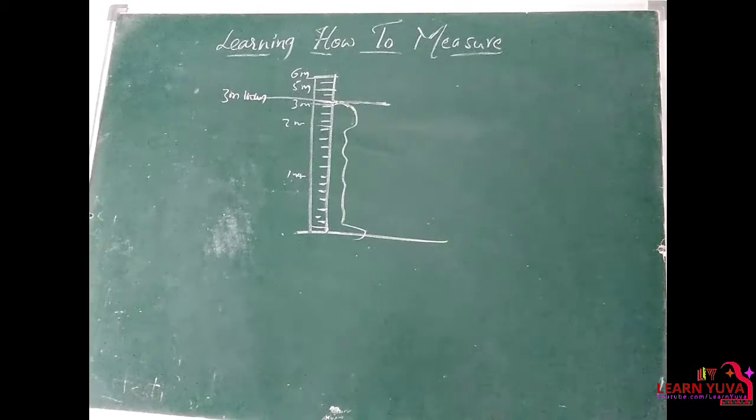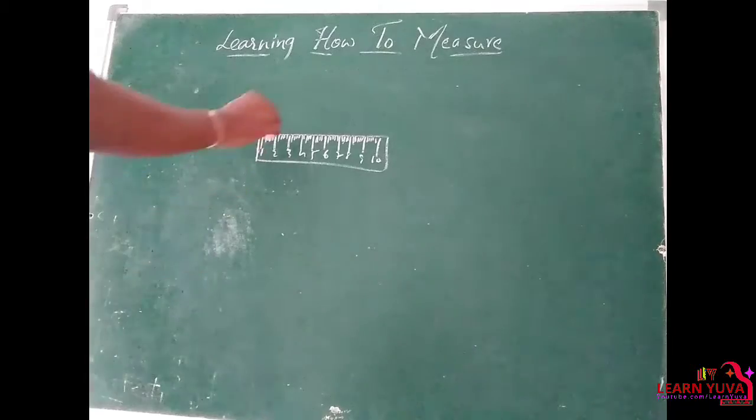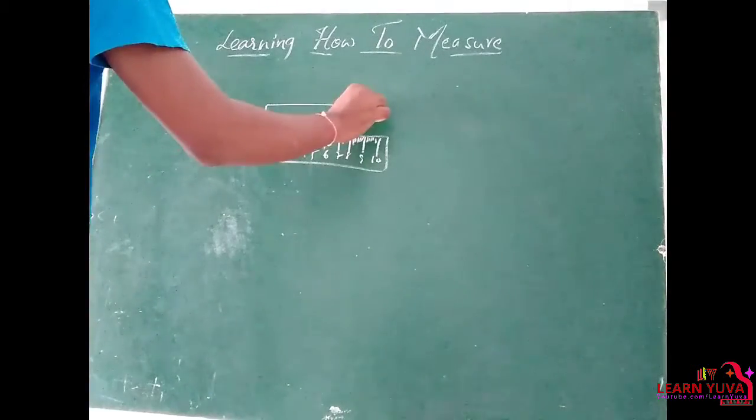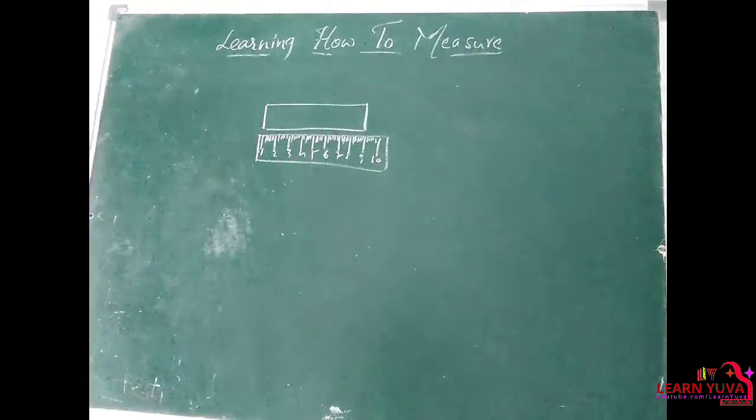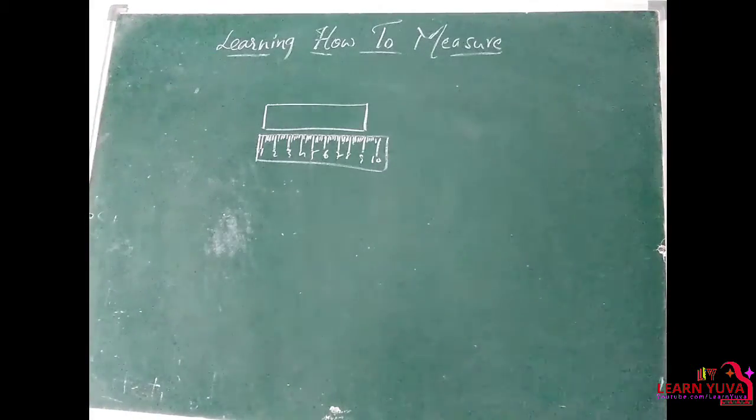There are also some precautions you must take care of while measuring length with the meter scale. Suppose, let's imagine this is the scale, and if you want to measure the length of any object using this scale, I am measuring the length of this object. Some precautions we have to take care of. First precaution: the scale should be placed exactly along the length to be measured.